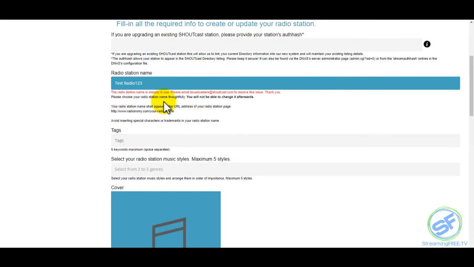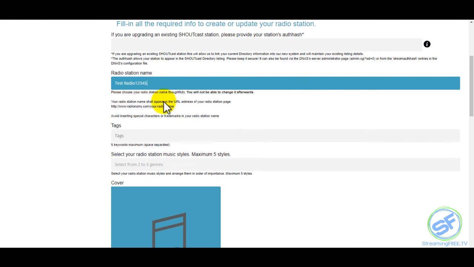Someone has that one too. Let me keep adding numbers: 4, 5, 6, 7, 8, 9, 0, 1. Someone has that as well. There we go, no one has that station name. That's the only Test Radio 1, 2, 3, 4, 5, 6, 7, 8, 9, 0, 1. You may have to get creative with your name if you find that the station name you had is no longer available.